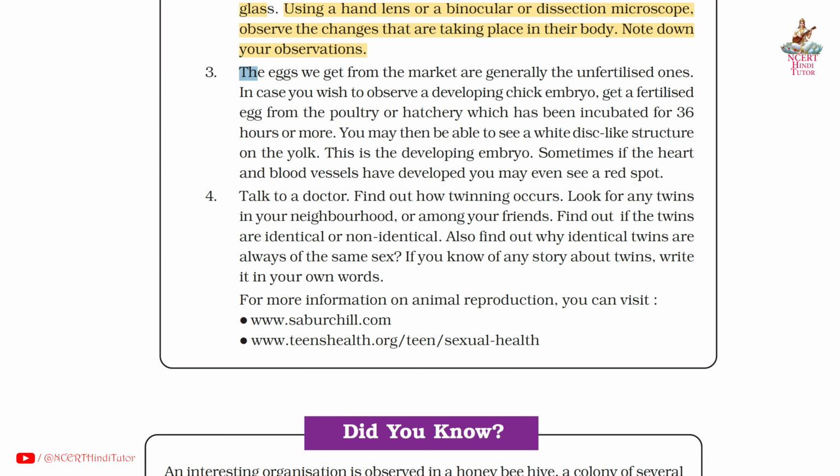Question 3. The eggs we get from the market are generally the unfertilized ones. In case you wish to observe a developing chick embryo, get a fertilized egg from the poultry or hatchery which has been incubated for 36 hours or more. You may then be able to see a white disc-like structure on the yolk. This is the developing embryo. Sometimes, if the heart and blood vessels have developed, you may even see a red spot.